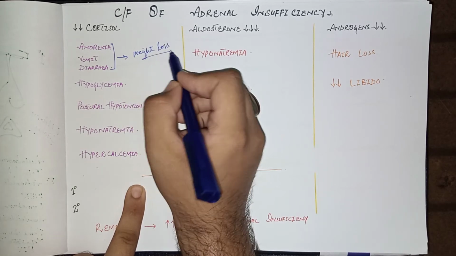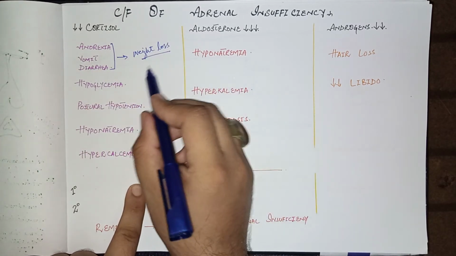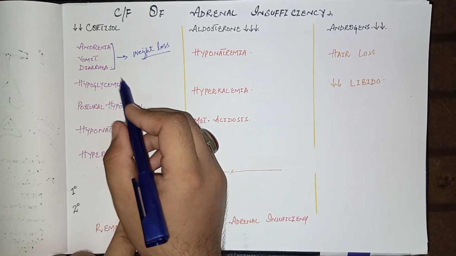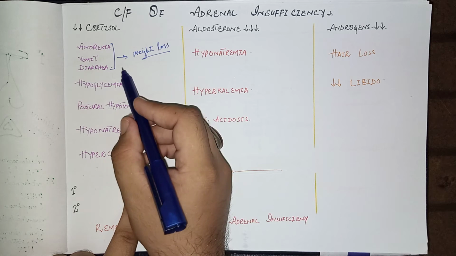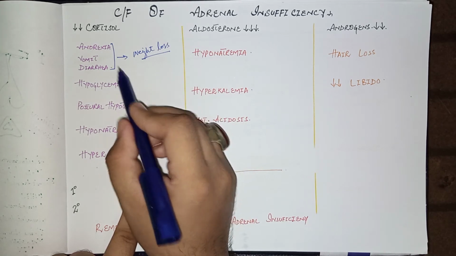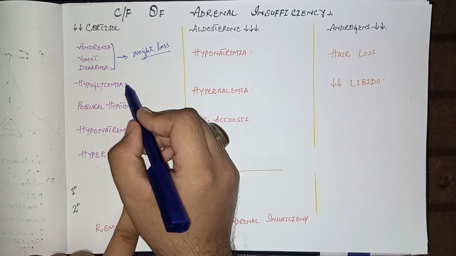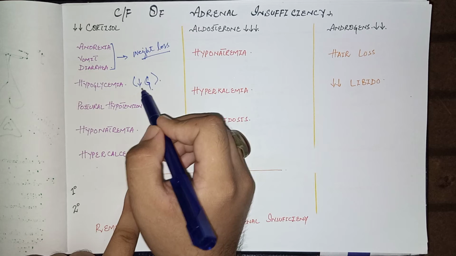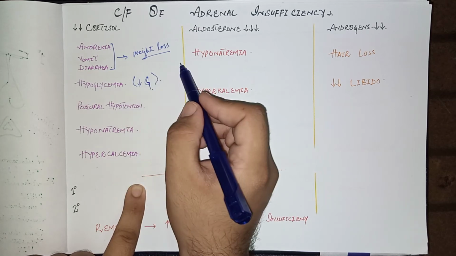Because of continuous loss of electrolytes in vomiting and diarrhea, weight loss may occur, as well as hypoglycemia due to reduced cortisol. As we know, cortisol is a gluconeogenic hormone. When there is a reduced amount of cortisol, hypoglycemia, that is a reduced amount of glucose in the body, leads to dizziness and fainting in the patient.